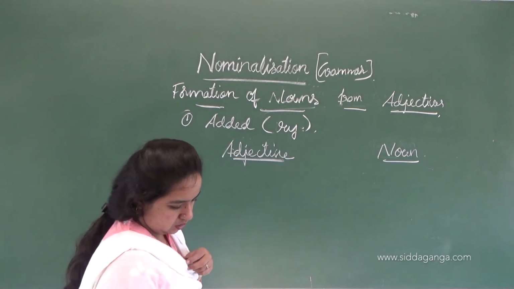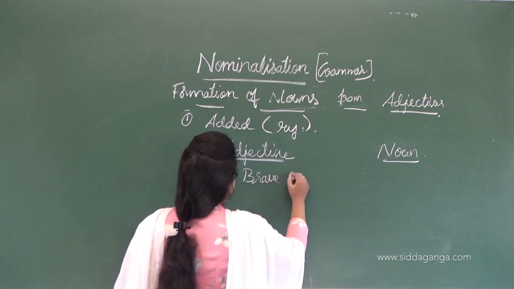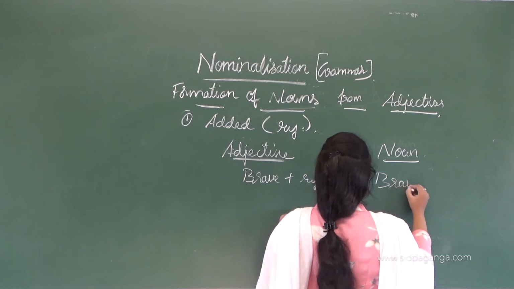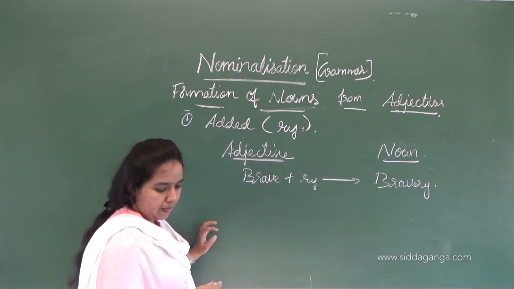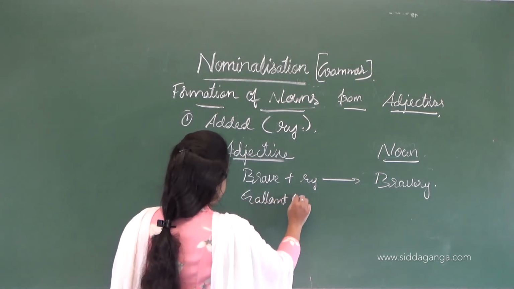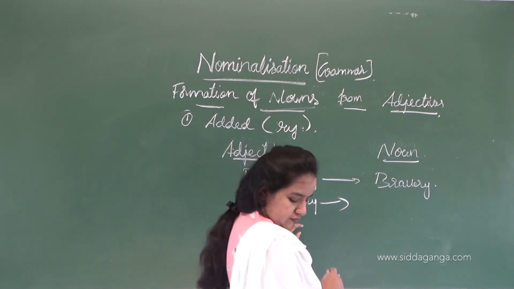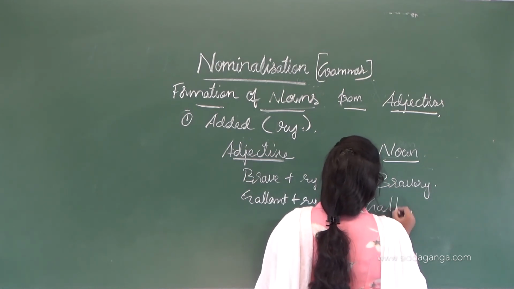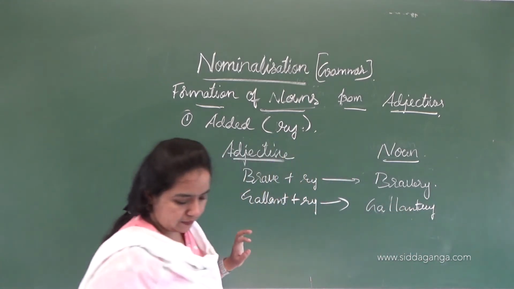Here, brave plus ry gives bravery. Then gallant plus ry gives gallantry. Okay, so like this.